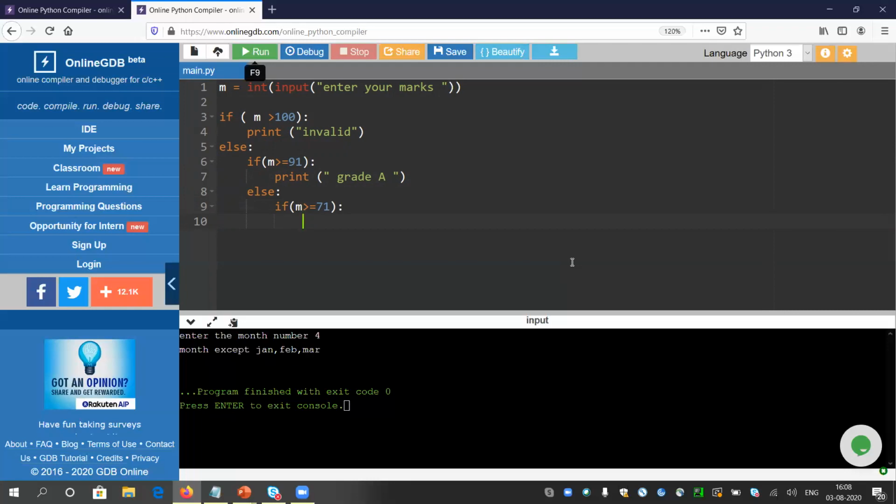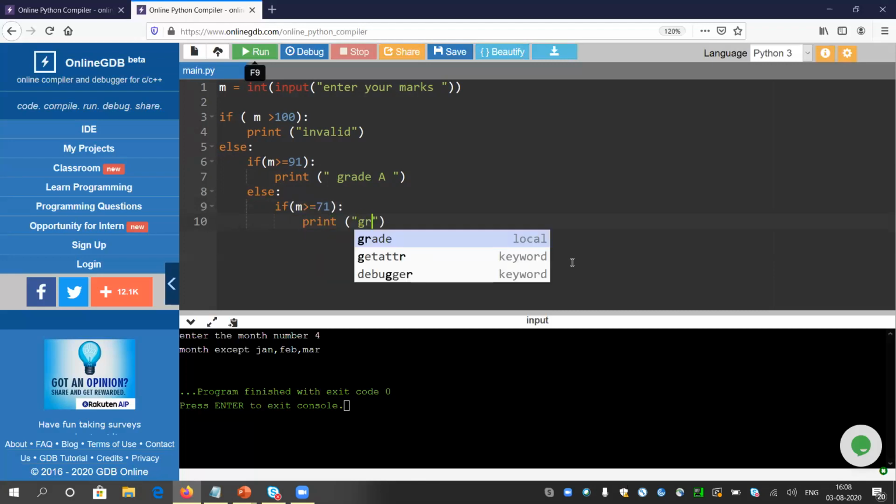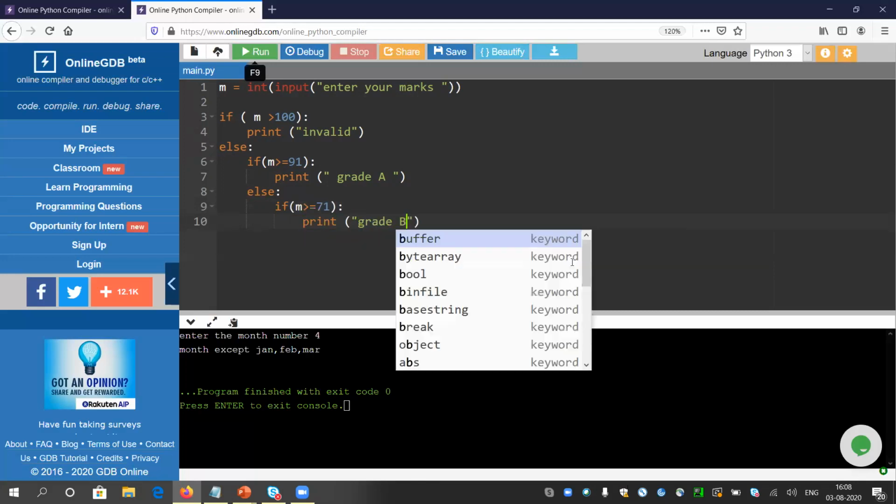I do not need to check if the number is less than 90, because if it is inside else, it is already less than 90. So I can print grade B.